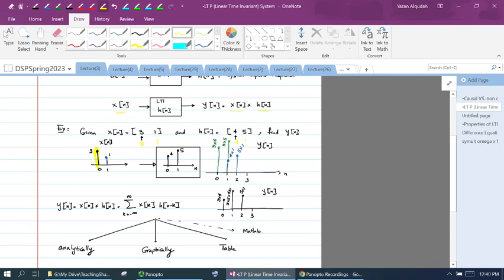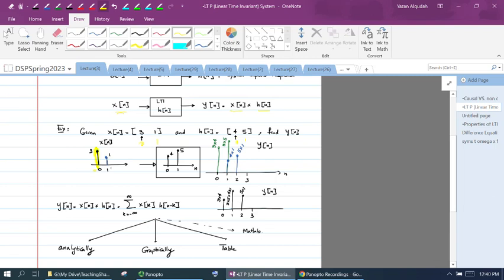How do we calculate the output for this system? We can break the input into different impulses. So we have this impulse that is at 0. If we apply it, we're going to get the h of n at the output. So we're going to get the 4 and the 5, the 4 at 0 and the 5 at 1.